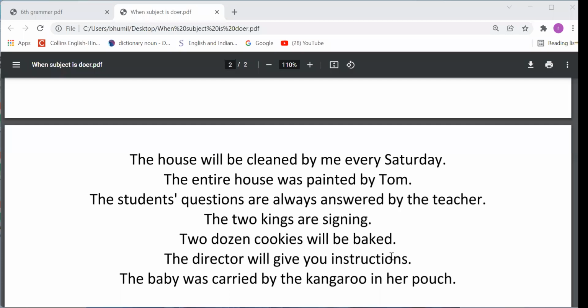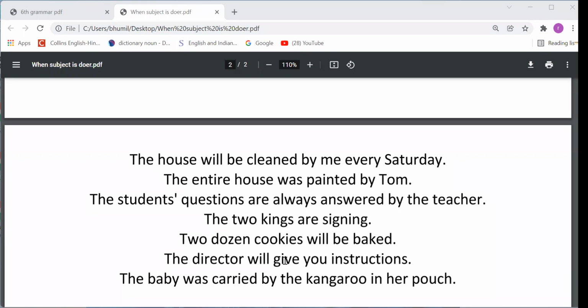Next sentence. The director will give you instructions. Abhay, you please tell me. Abhay, the director will... Passive voice. This sentence is an active voice sentence, because there is no form of be and no third form. The director will give you instructions, so first form is there. It means that is not a passive voice sentence, that is an active voice sentence.